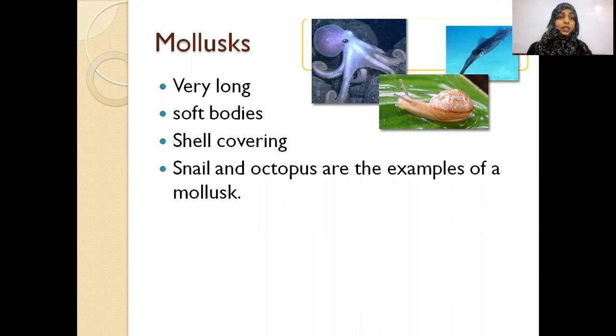Last one is mollusks. They also have soft bodies, but they have shells which cover their body and protect it. You can see in the picture that snails and octopuses are some examples of mollusks.